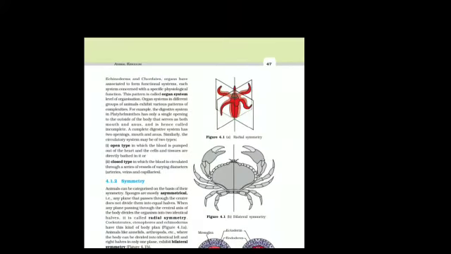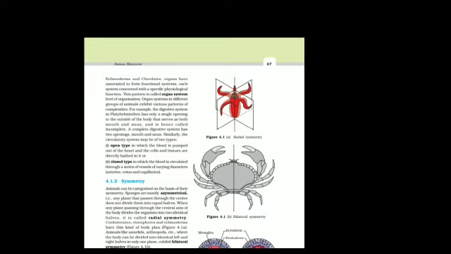We talked about the different types of levels. An incomplete digestive system has one opening, but a complete digestive system has two openings, mouth and anus. In an open circulatory system, blood is pumped out of the heart and cells and tissues are directly bathed in it. In the closed circulatory system, blood is circulated through arteries, veins and capillaries.